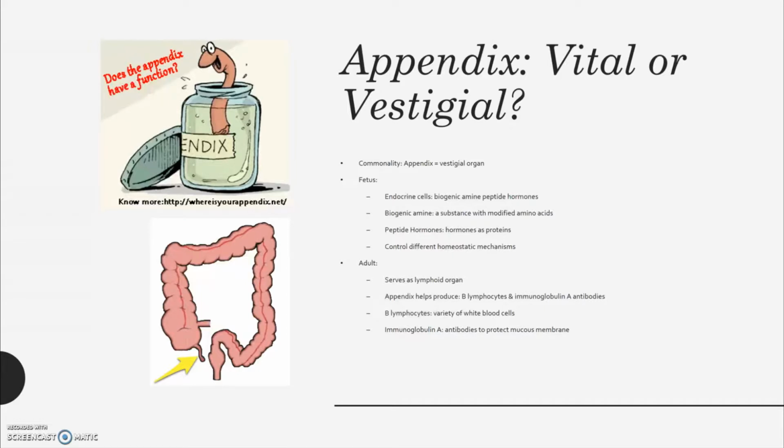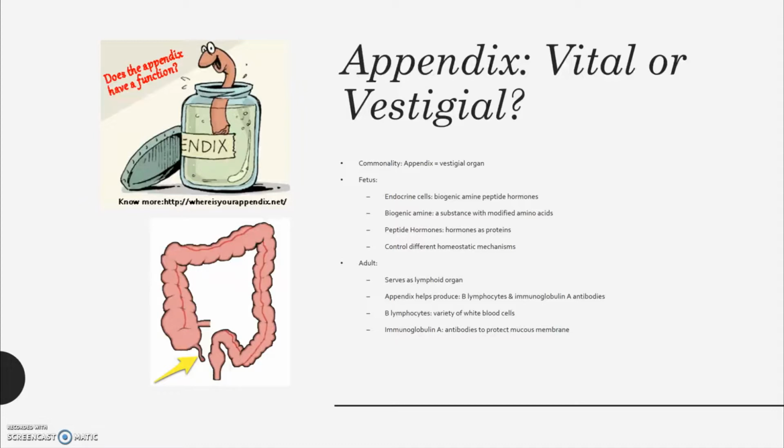As a fetus, the appendix produces endocrine cells, which then in turn produce biogenic amine and peptide hormones. Biogenic amine is a substance with modified amino acids. Neurotransmitters such as dopamine and serotonin fall under this category. And peptide hormones are hormones whose molecules are proteins. These two substances play vital roles in maintaining various homeostatic mechanisms.